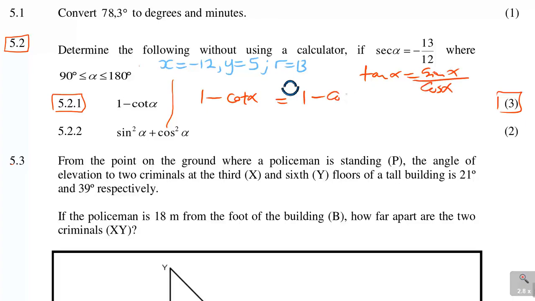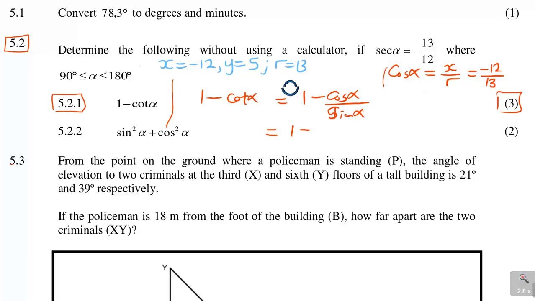Now cot is cos alpha over sin alpha. That is what it is, you understand? So this is equal to 1 minus, now cos alpha, remember, let me write it again, cos alpha is equal to x over r, which my x was negative 12 over 13.